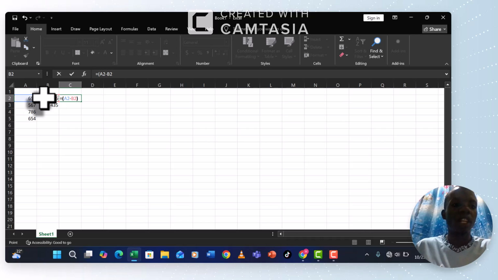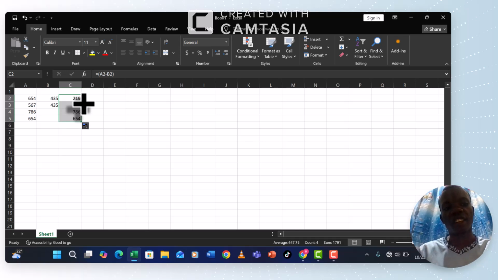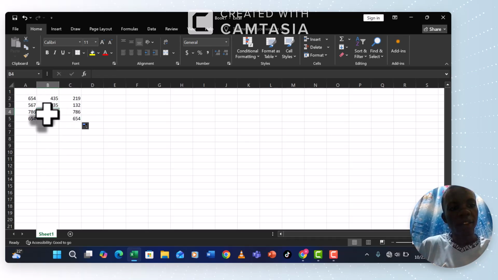So that's what I'm trying to bring out. If I press enter, the answer will be brought. That is it. So I copy it down. So those are the answers. If you look keenly, this one has been taken to be 0, not subtracted from any. The same applies to the one below.